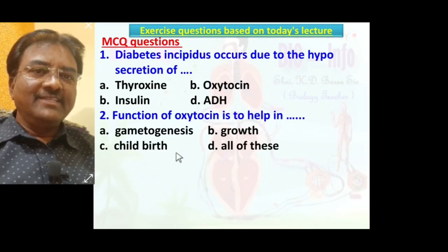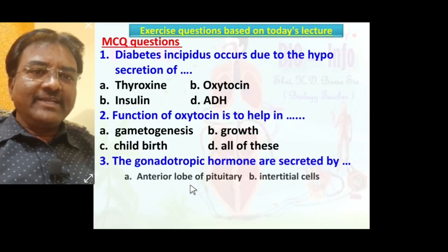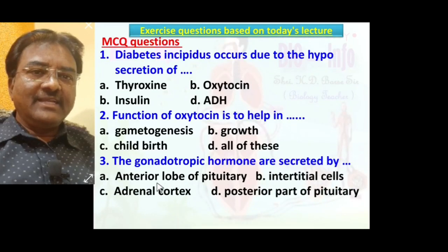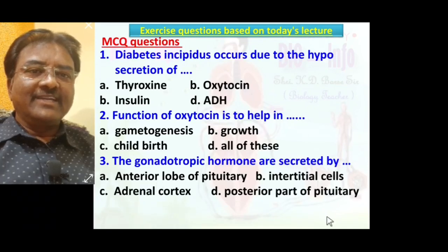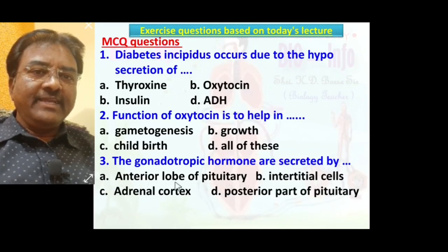The correct answer is C, childbirth. The gonadotropic hormones are secreted by anterior pituitary, interstitial cells, adrenal cortex, posterior pituitary part. The correct answer is the anterior pituitary lobe, means A is the correct option.